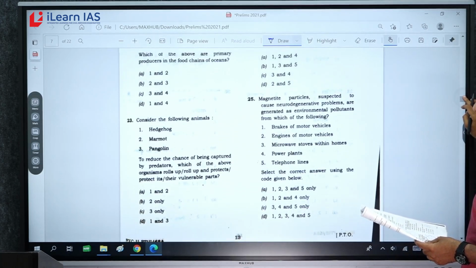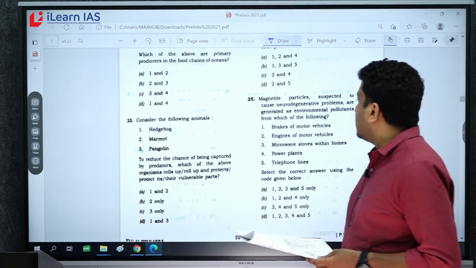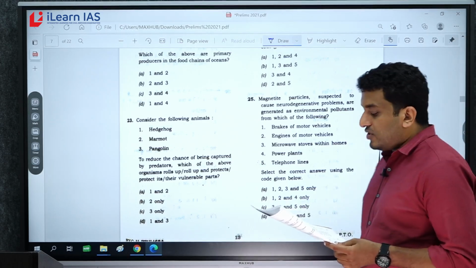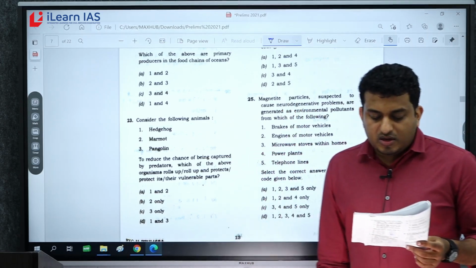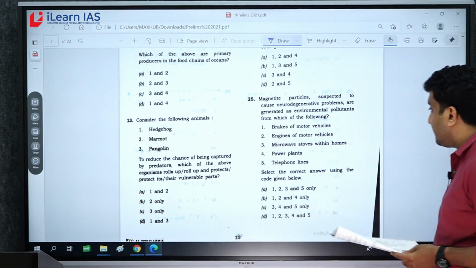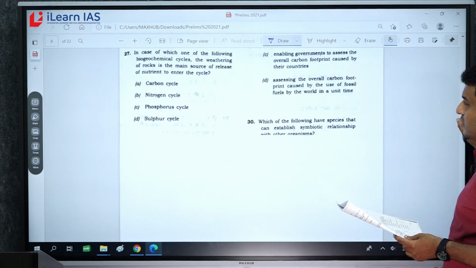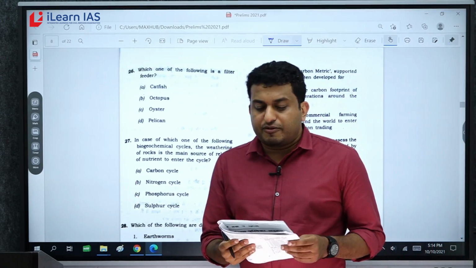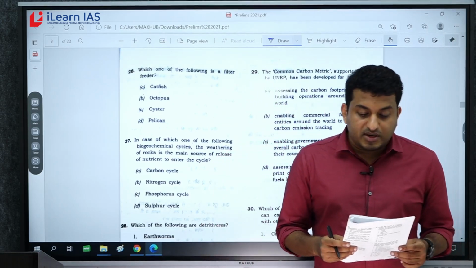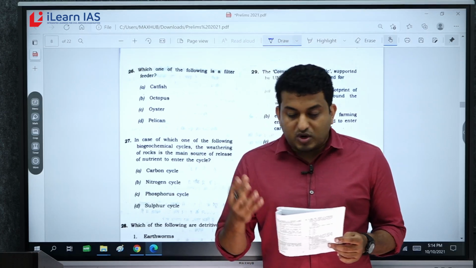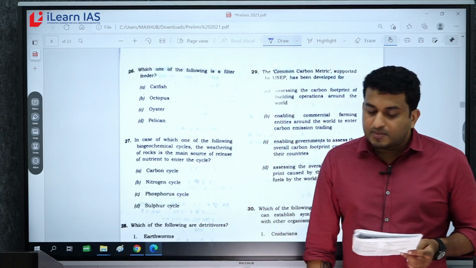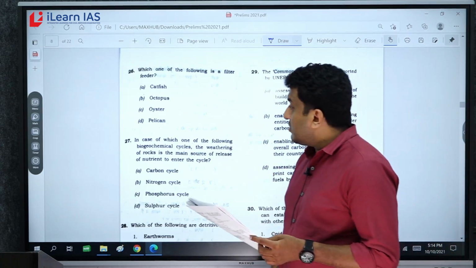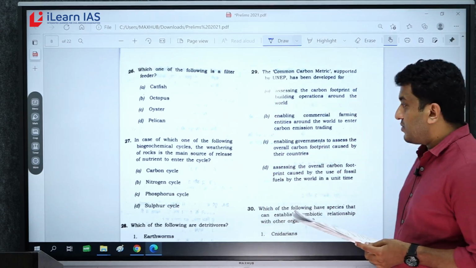Next, magnetite particles suspected to cause neurodegenerative problems are generated as environmental pollutants from which of the following? Answer is D, 1, 2, 3, 4, 5. Now, which one of the following is a filter feeder? A filter feeder is an organism which filters out small food particles from the water by passing it through a filtering structure. For example, whale is a filter feeder. The answer for question number 26 is C, oyster.